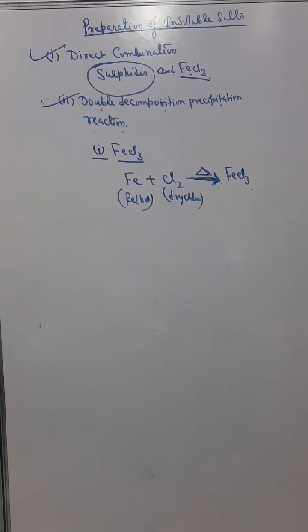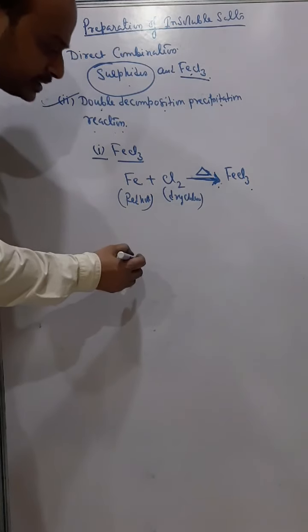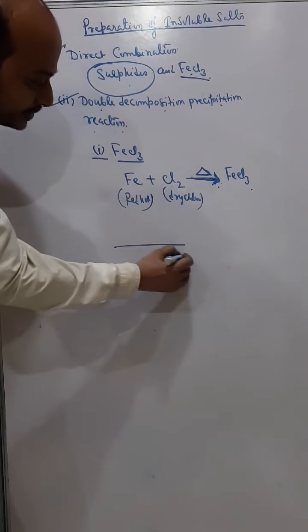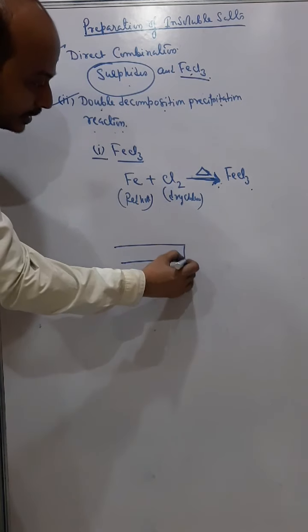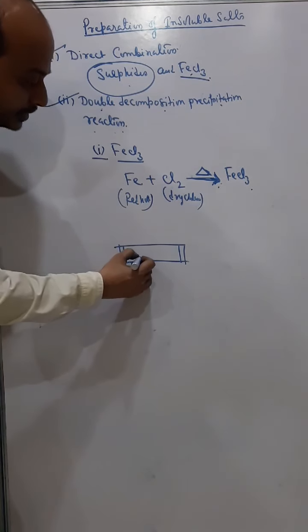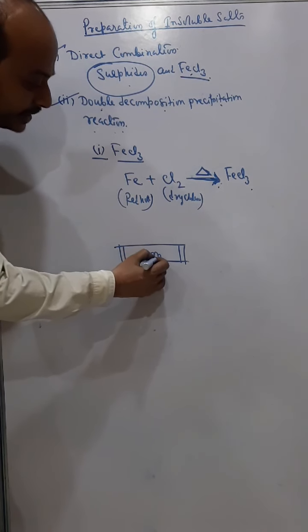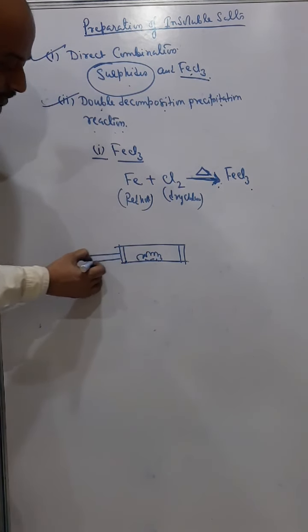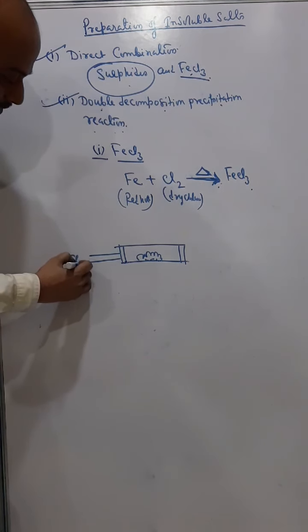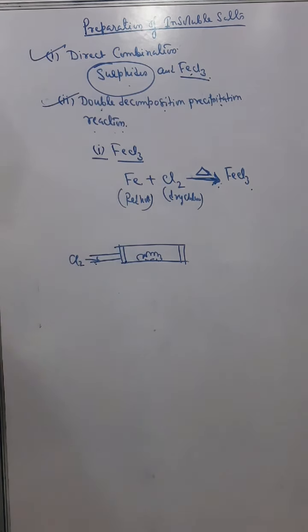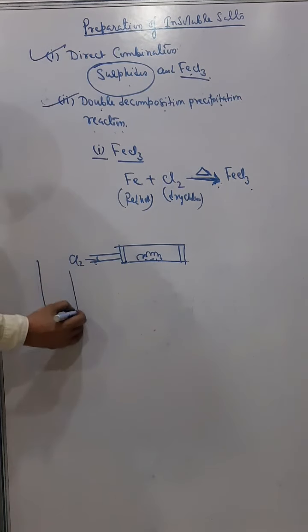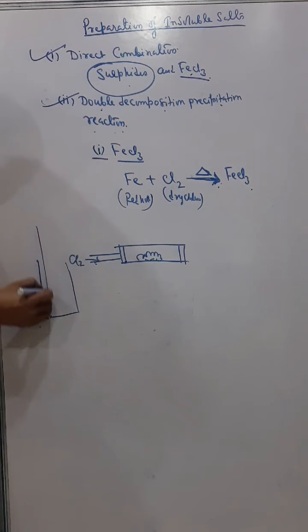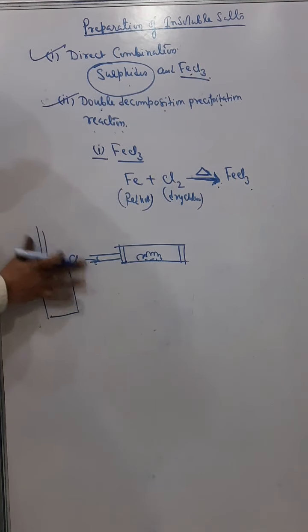So this is also an important reaction, and sometimes in your book also you'll see a diagram given this way, a tube containing some iron filings here. So here it will be chlorine. In fact, that's dry chlorine, and sometimes they may give you that this chlorine is actually passing through concentrated sulfuric acid.